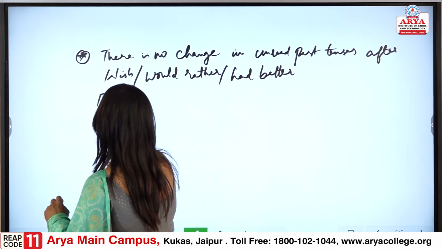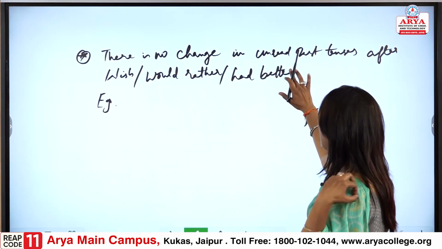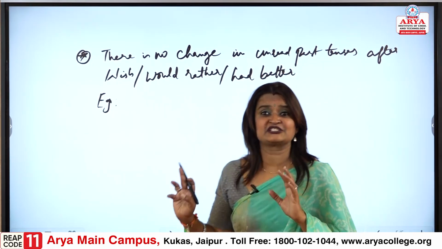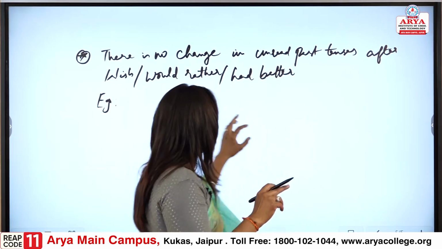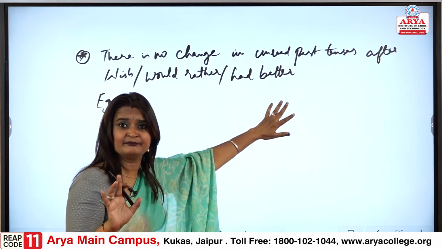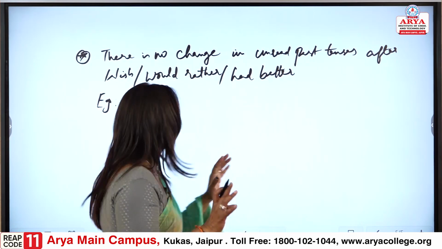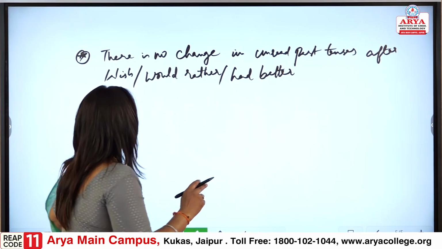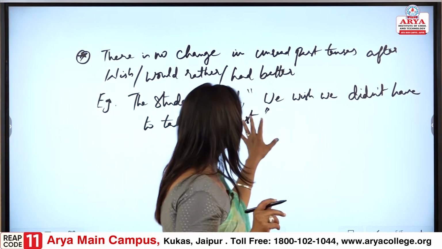Let me give you an example. See, there is no change in the unreal past tense. I wish, again, wish is an assumption. It is I wish, would rather, had better. These things are all assumptions. These are the unreal past tenses. Let me give you an example for better understanding.